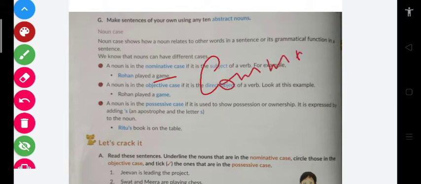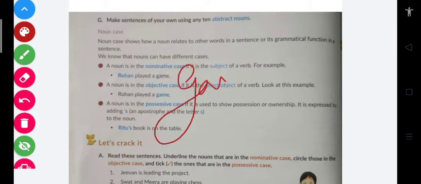Had it been cricket or football or hockey, it would be called a proper noun, but game is a common noun. Game can be anything. It can be carom, it can be ludo, it can be chess, it can be badminton, it can be tennis. So it's a common name.